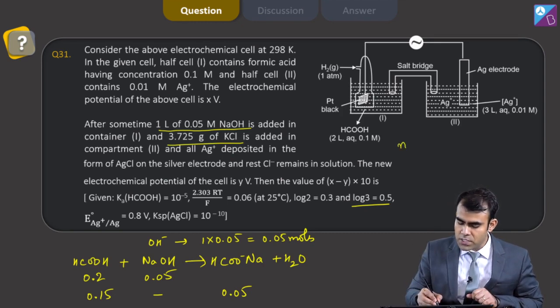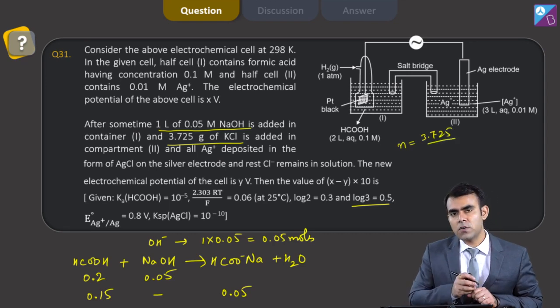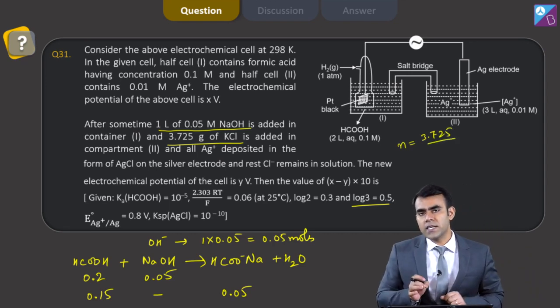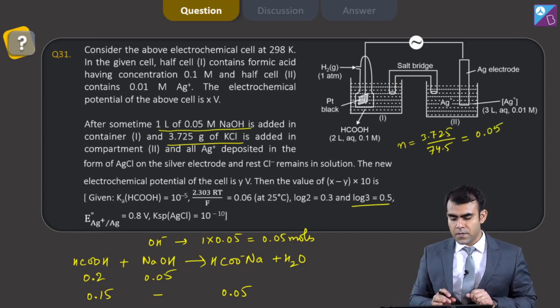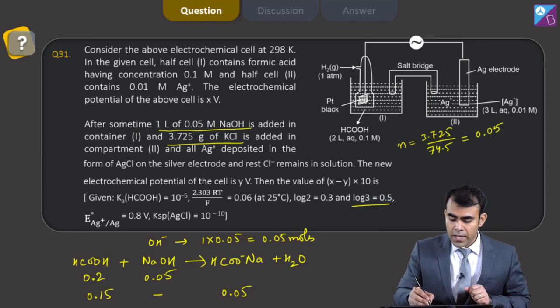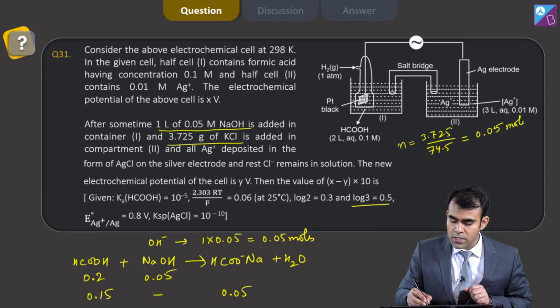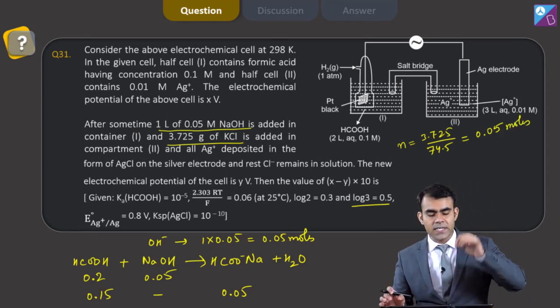What is the number of moles? This is 3.725 divided by molar mass of KCl. K is 39, Cl is 35.5, so this is 74.5, and this value comes out to be 0.05. Clear? So we have 0.05 moles of KCl and we have added this.